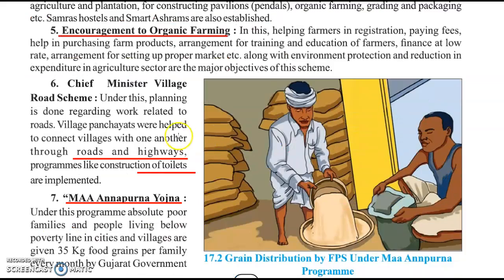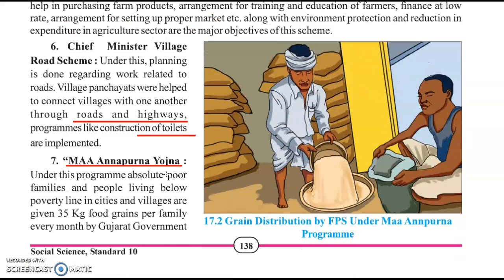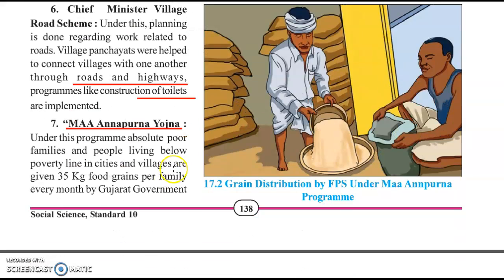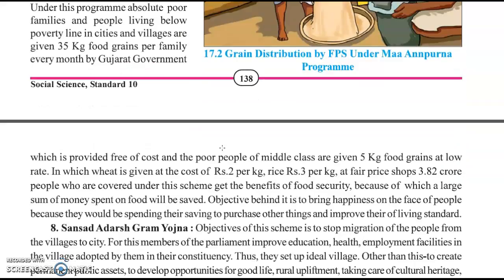The Chief Minister Village Road Scheme for roads and highways and construction of toilets, especially for the village panchayat. There was also Ma Annapurna Yojana, which gave food to poor people at lower prices. This photograph is given. There were places where food can be given at very, very low cost.